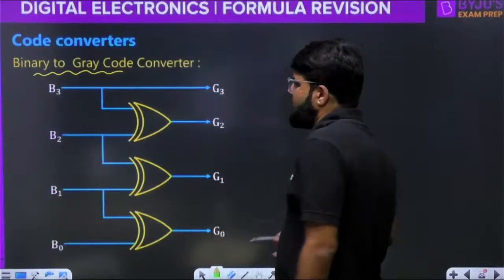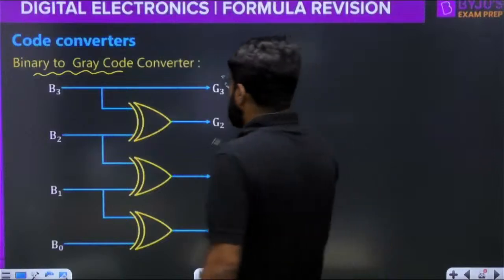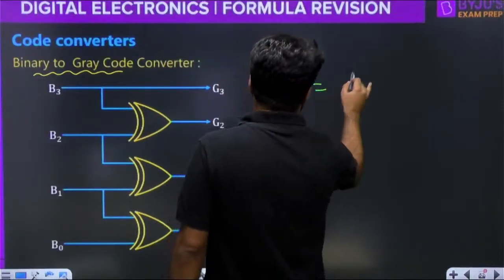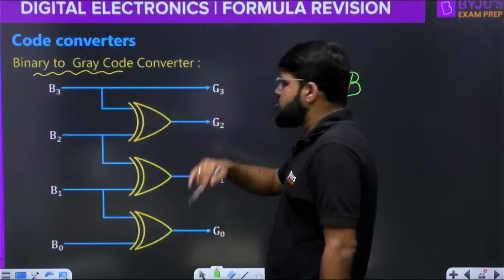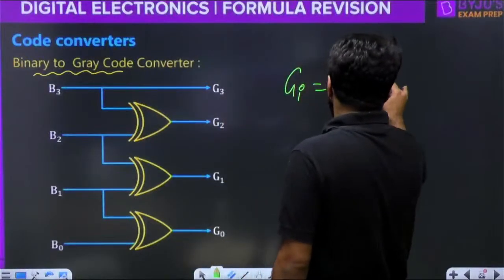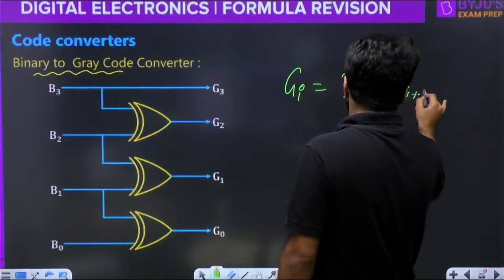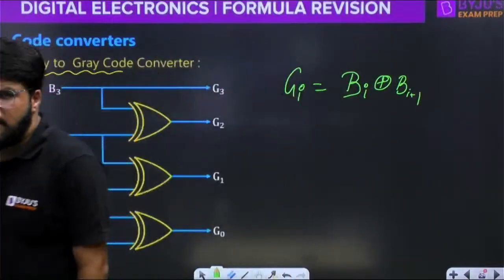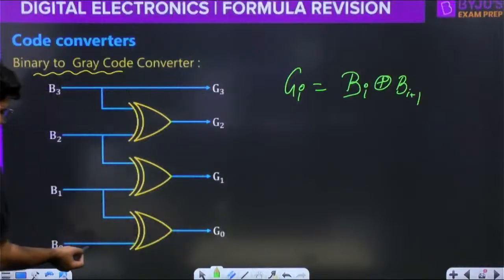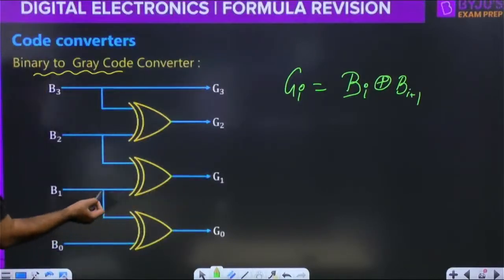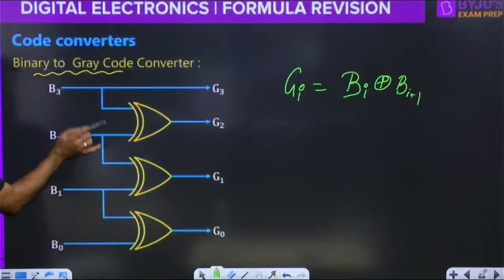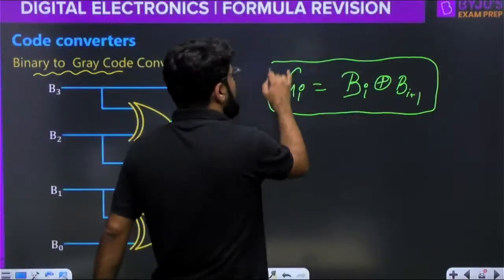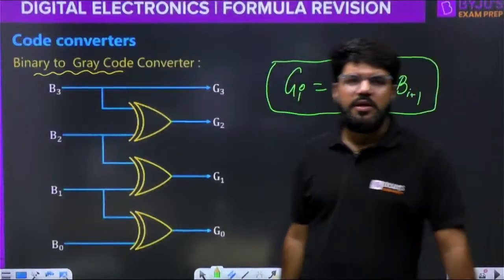Binary to gray code converter. Actually, what is the formula for any gray code? Bit i of the gray code is simply given by Bi XOR Bi plus 1. G0 is XOR of B0, B1. G1 is XOR of B1, B2. G2 is the XOR of B2, B3. Right? This is also the formula for conversion from binary to gray code.